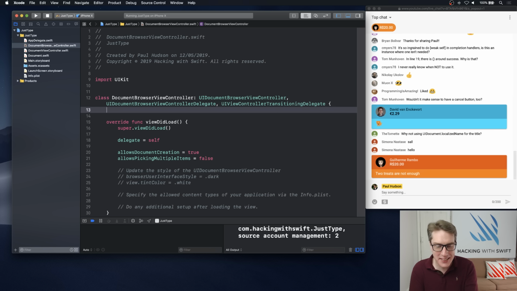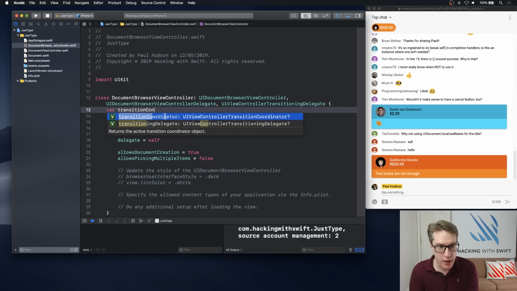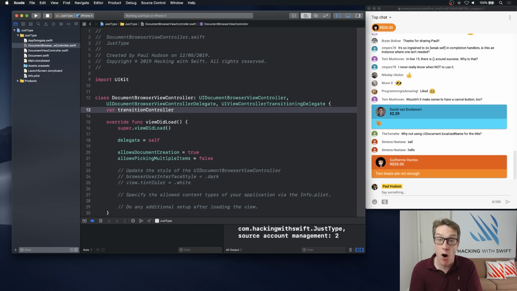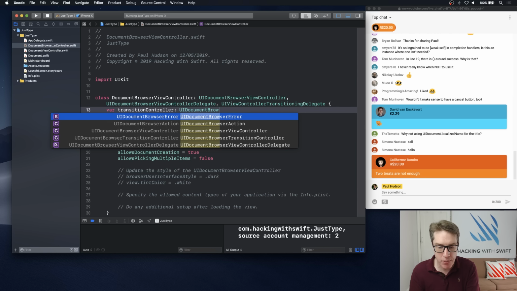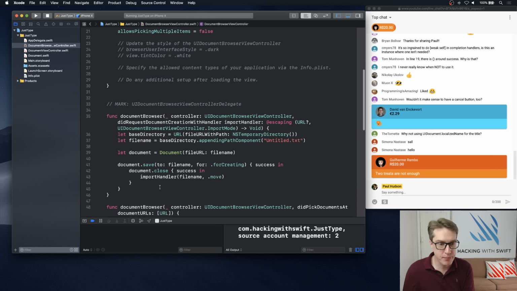So we're going to start by saying in here, var transitionController. What will do the work of transitioning will be a UIDocumentBrowserTransitionController, a dedicated version of transition controllers which comes from the document browser. It'll do all the work for us. We've just got to store it somewhere. And to conform to this protocol, we've got to add two methods.